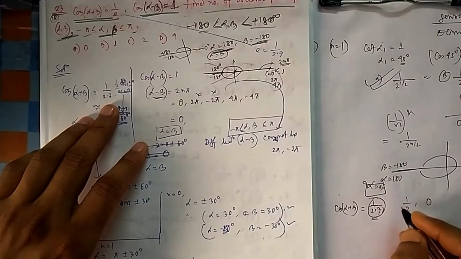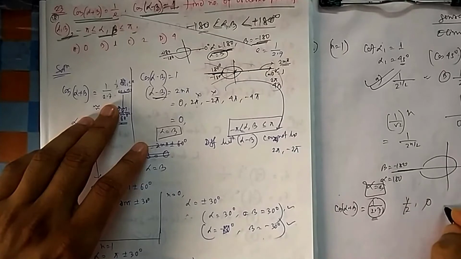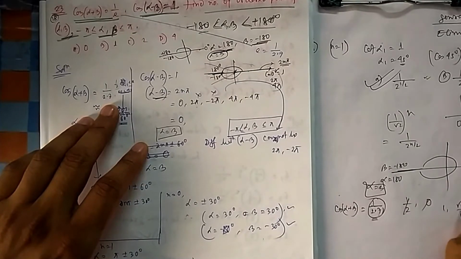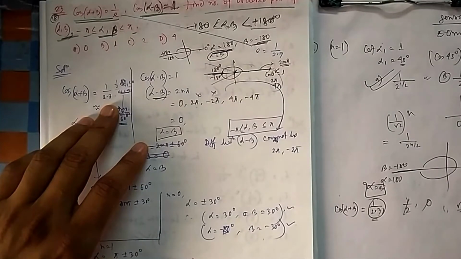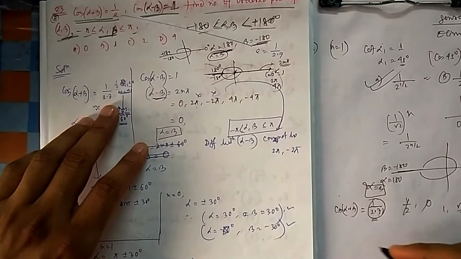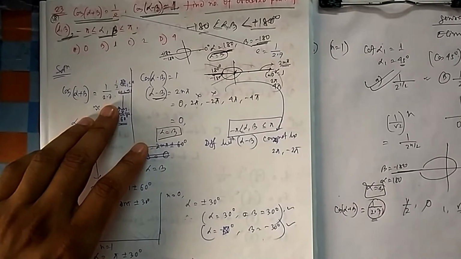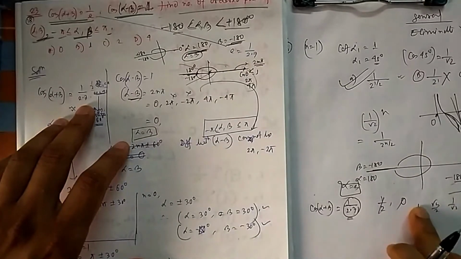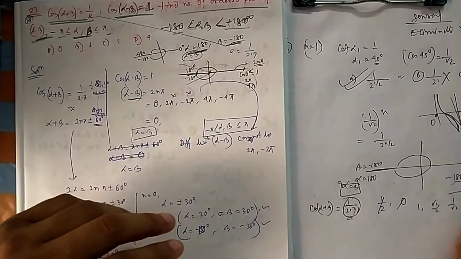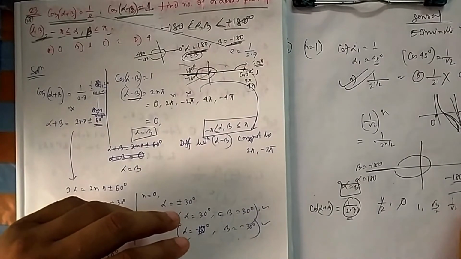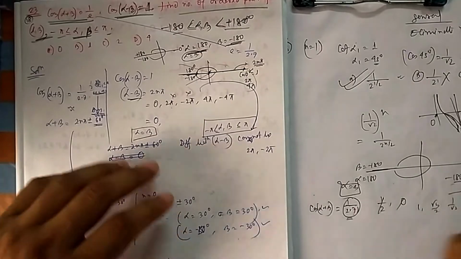What is the standard value of cos? 1, then it is root 3 by 2, 1 by root 2, half and 0. It is reducing. So 1 by 2.71 is a little bit less than this. 1 by 2 it will be more because it is decreasing, from 1 it is reaching 0, so it will be after half. So half is at 60 degrees, so it will be around 60 to 90, in between these two.